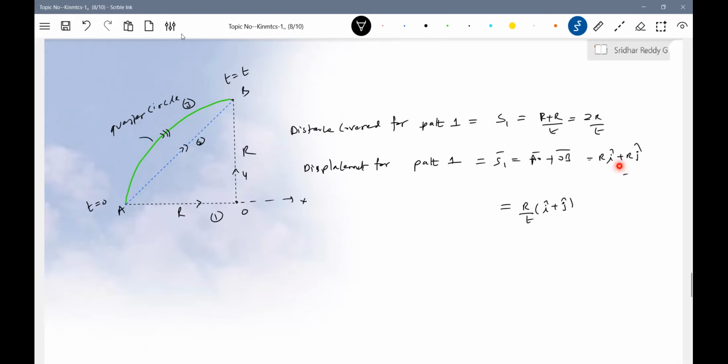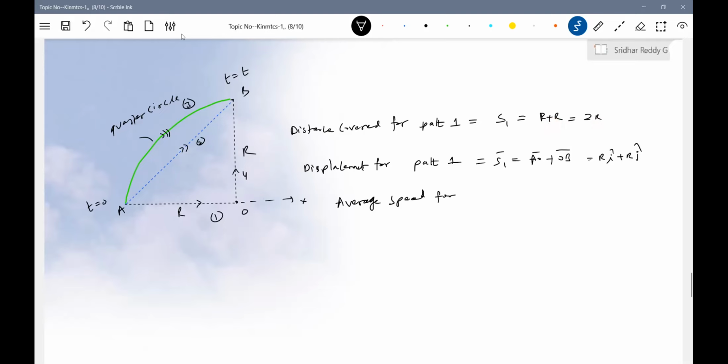Only displacement, sorry. Fine. Now similarly, we'll go for the average speed and average velocity. So what is the average speed? Distance covered. I made corrections.